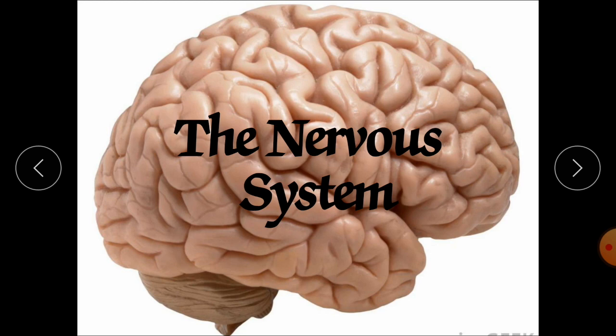The nervous system plays an important role in sensation and innervation. Whatever order you are giving to your organs, they work according to our brain. The brain is nothing but the central processing unit of your body, so it gives orders to all the body parts. Here we will discuss the various functions of this nervous system.